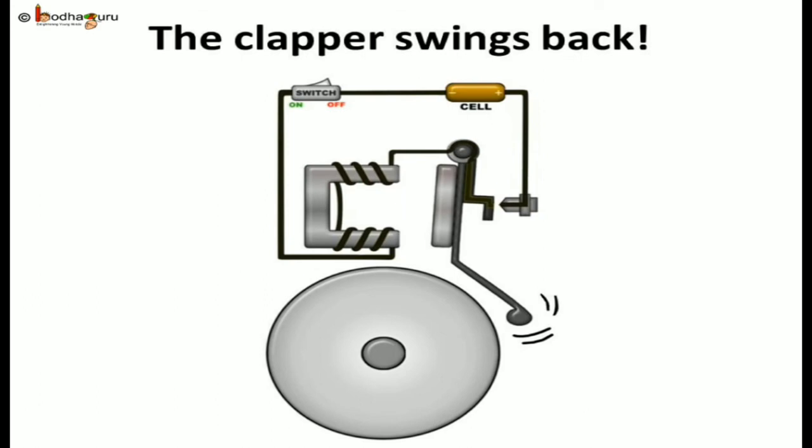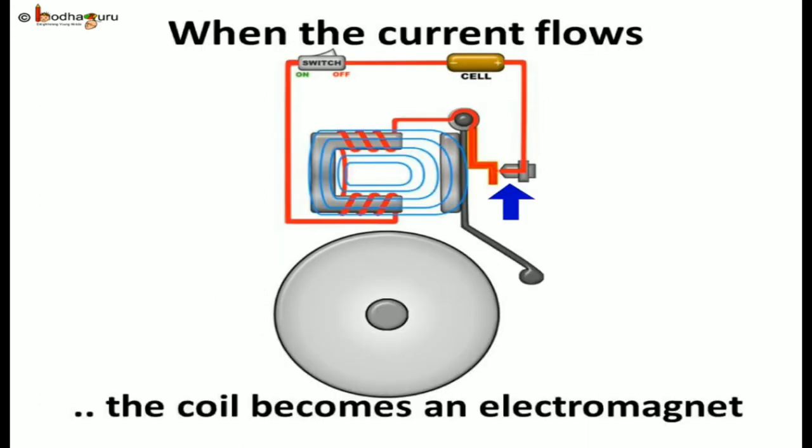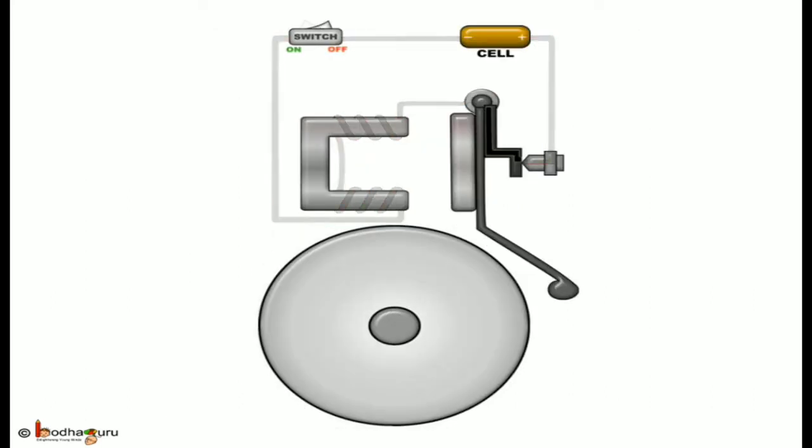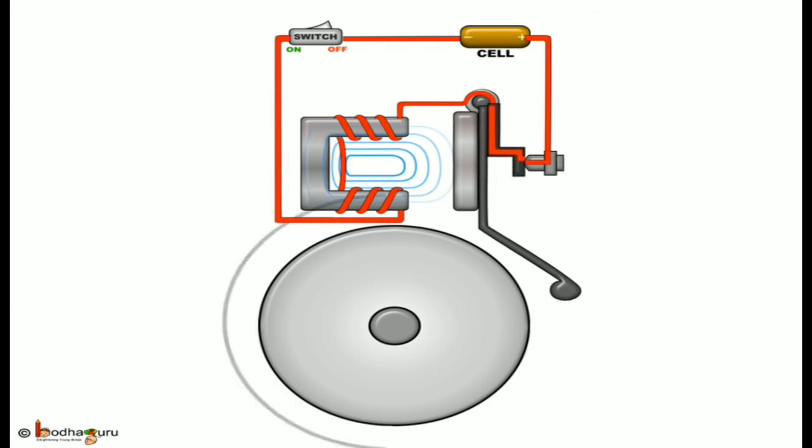This completes the circuit. The current flows in the coil and the hammer strikes the gong again. This process is repeated again and again very quickly. Thus, the hammer strikes the gong every time the circuit is completed. This is how the bell rings.